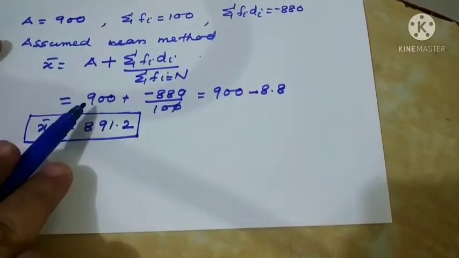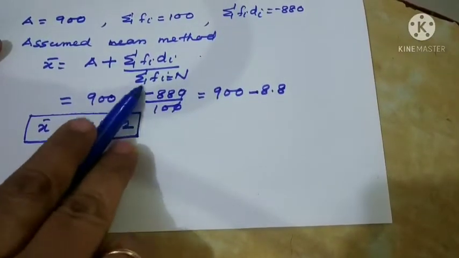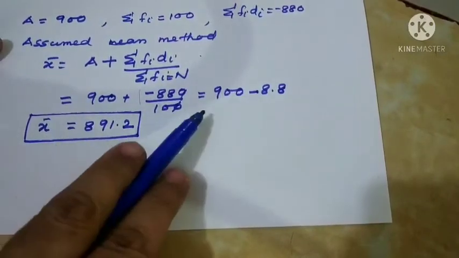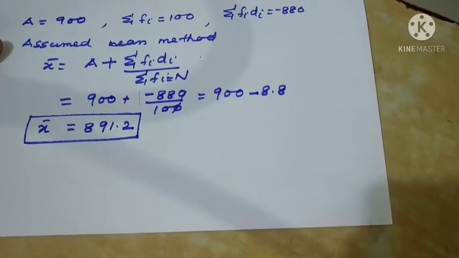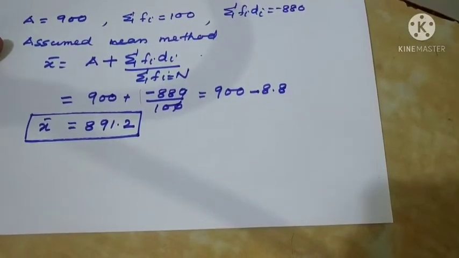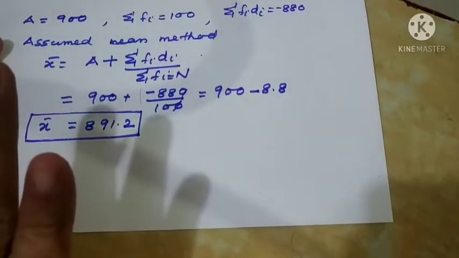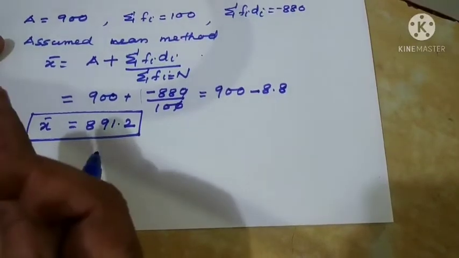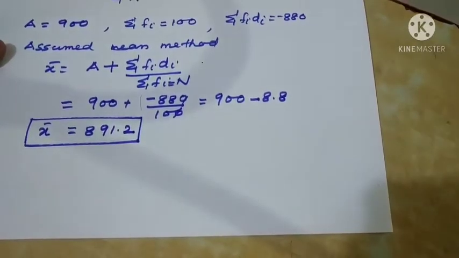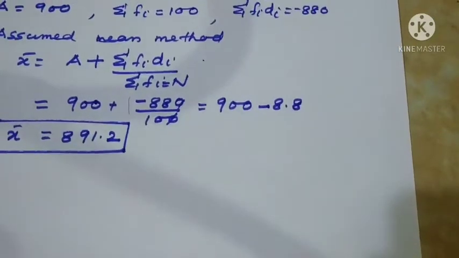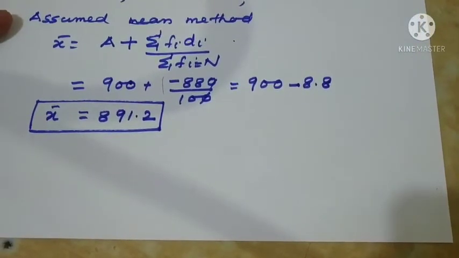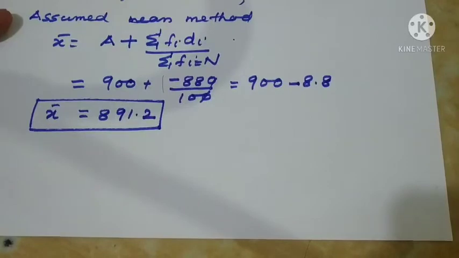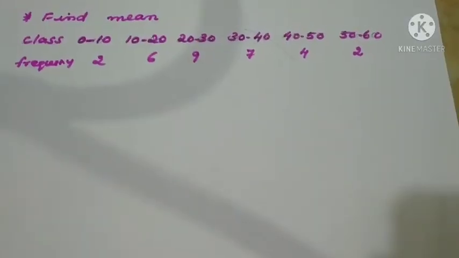See, our assumed mean is more, so we got a negative answer on this side. So we subtracted and we got 891.2. See, this is the first example only that we have done, so you feel it is difficult. Now when we do one or two more examples, it will be easy for you. Don't worry, one by one we can learn. Now which method have we learned? Assumed mean method. One more example we are going to do, and that time it will be more clear to you.